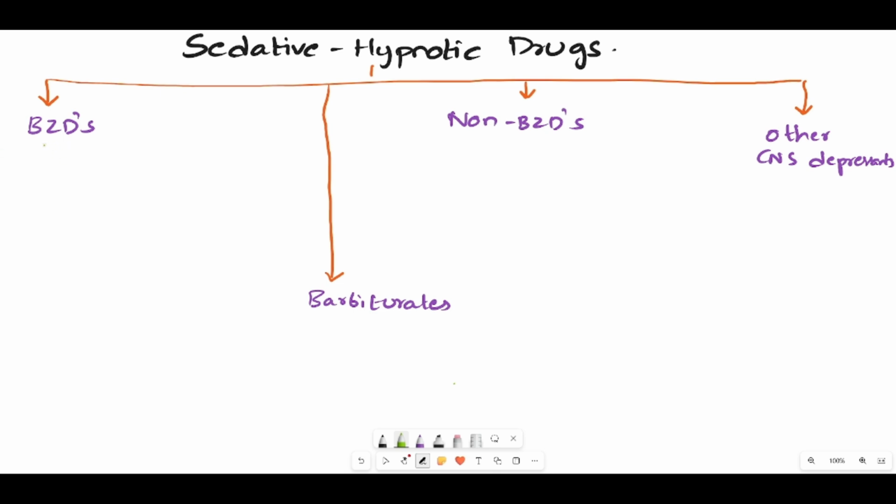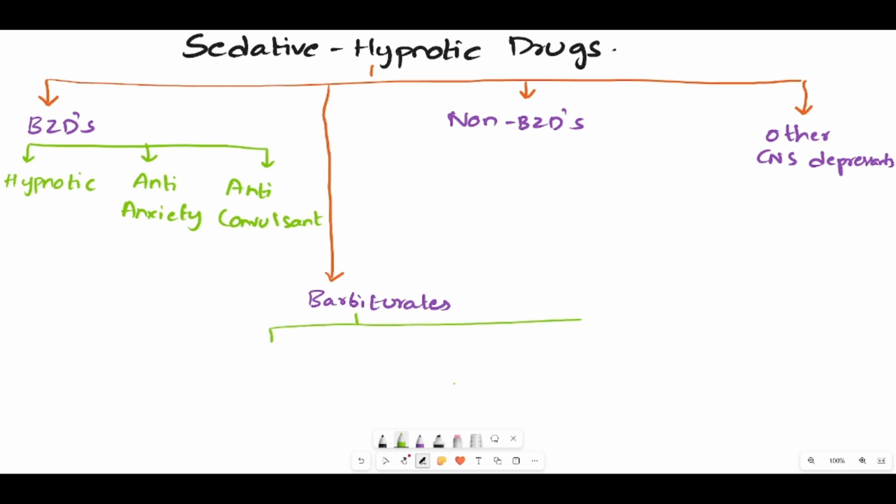This benzodiazepines class is further divided into three classes. The first class under this is hypnotic, second class is anti-anxiety, and the third class is anticonvulsant. And the barbiturates are further divided into three subclasses.